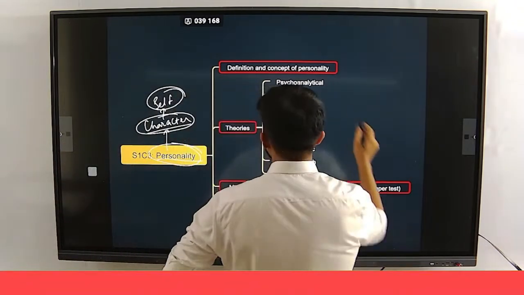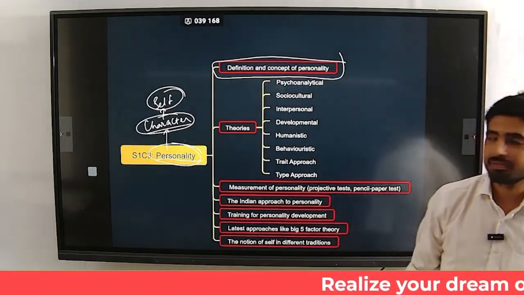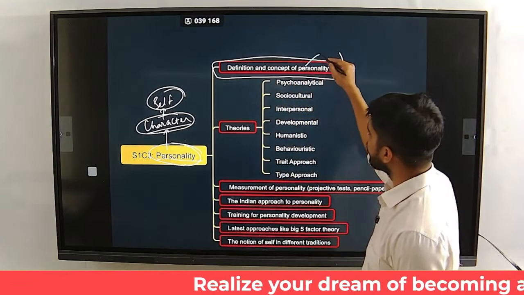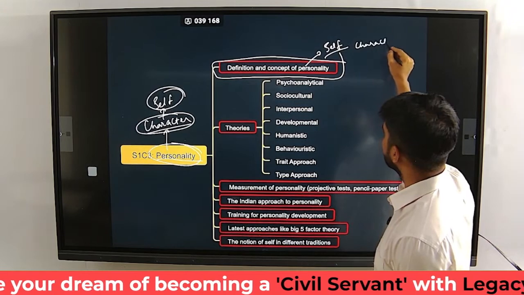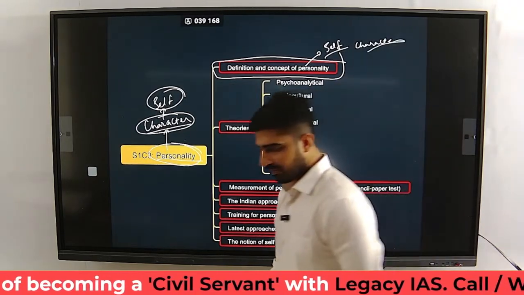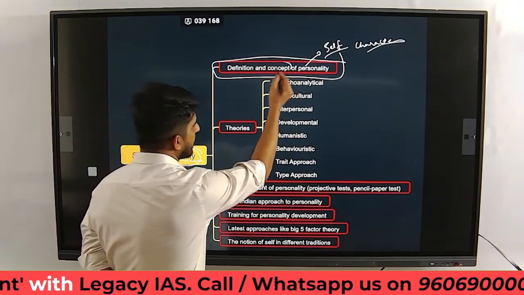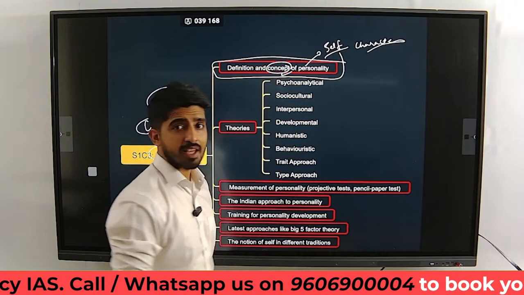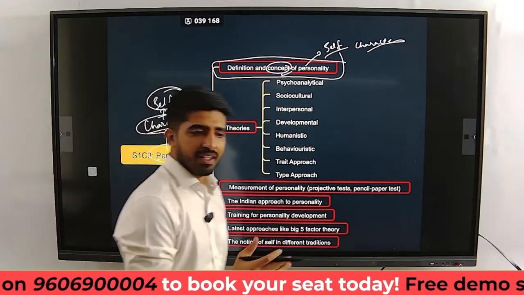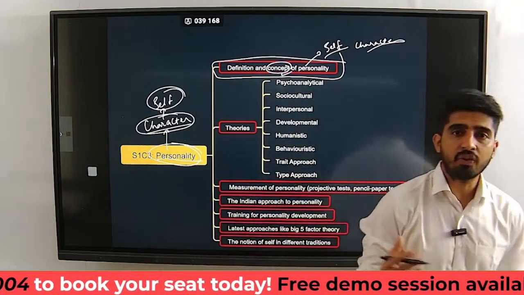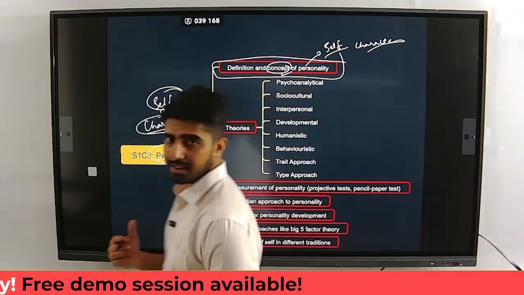The first thing we do when we enter this chapter is define it. Define what? Personality. Along with that, we define what is self and also what character is. All the three we define. Once we have defined these three, we find the origin of the concept. Where did this idea of personality come from?